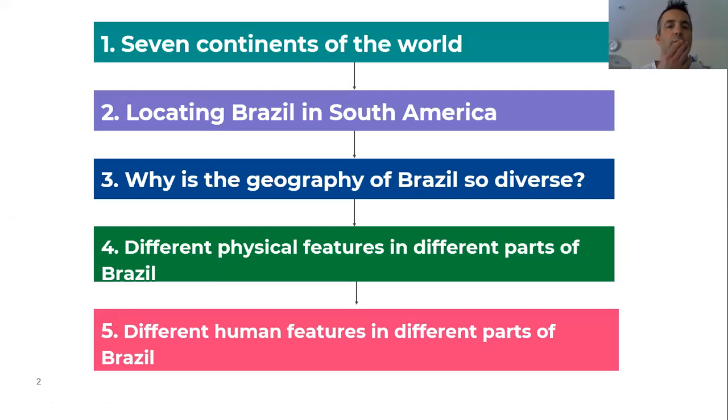So we're going to go over the 7 continents of the world that you've done really well. And let's see if we can nail all of those today in the last lesson. Locating Brazil, where it is in South America. And again, you've been excellent at that. Then we're going to think about why the geography of Brazil is so diverse, and we're going to look at different physical features in different parts of the country, just to have a recap on that, as well as different human features within different parts of the country as well.